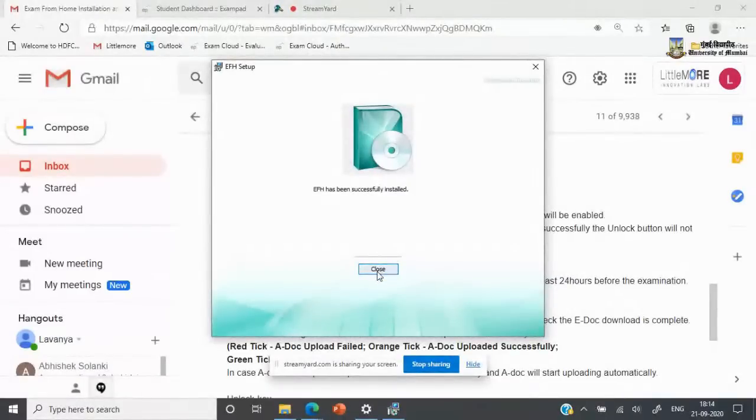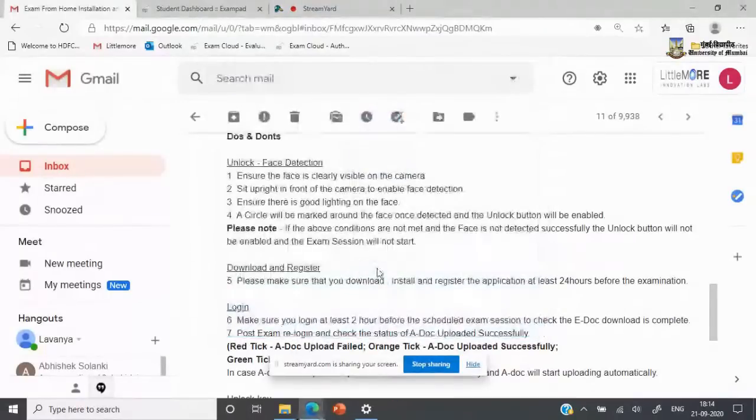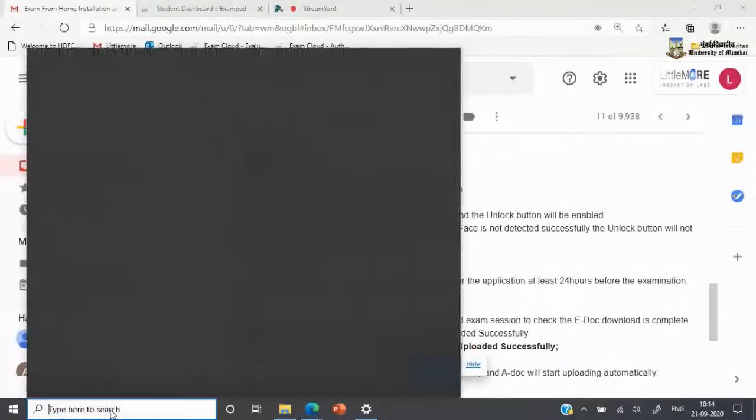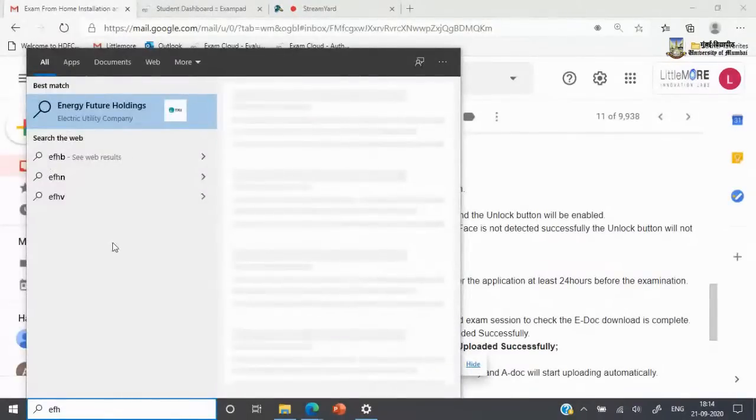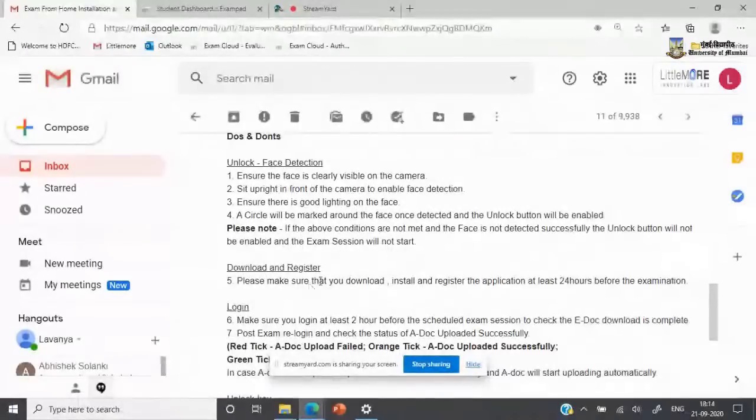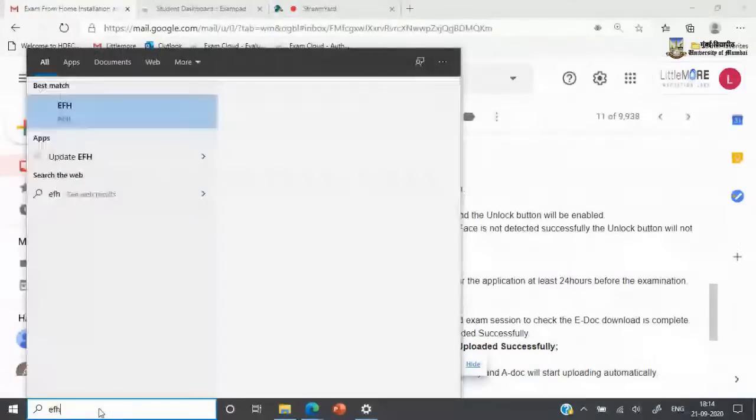As you can see, EFH has been successfully installed. Now that the application has been installed, in your search bar here, please go ahead and type EFH, and the application that has been installed will show up here. If the application does not show up, please wait and search again in a few moments while the application gets registered into the system. So we'll try this one more time.